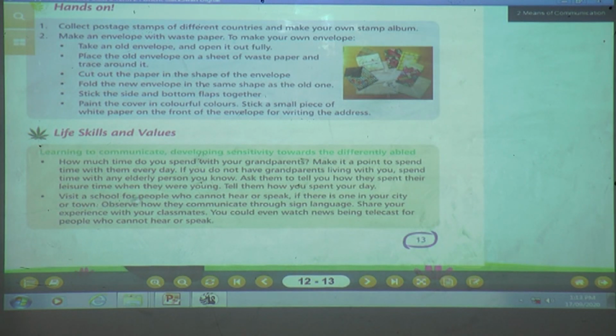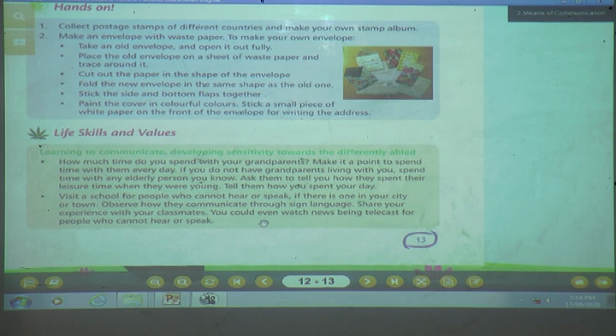Now next is what? Visit a school for people who cannot hear or speak. If there is one in your city or town, observe how they communicate through sign language. Share your experience with your classmates.